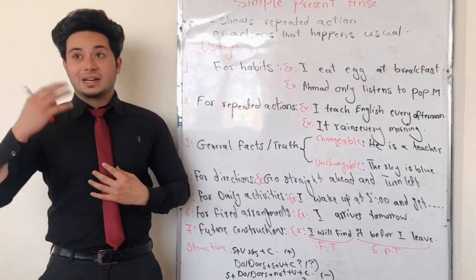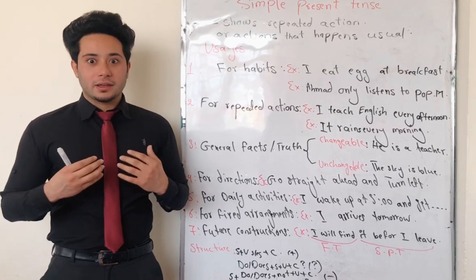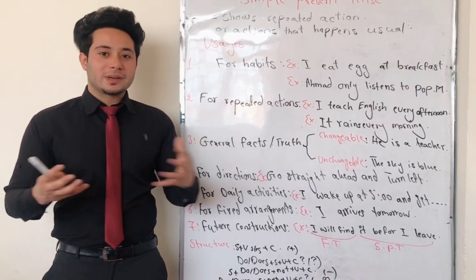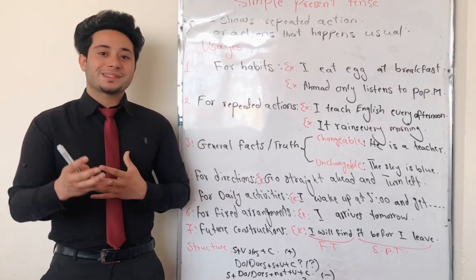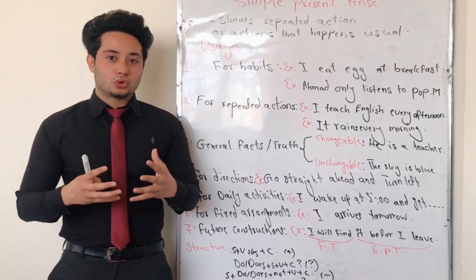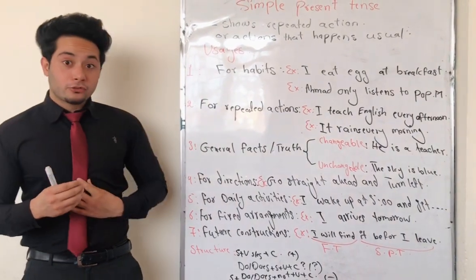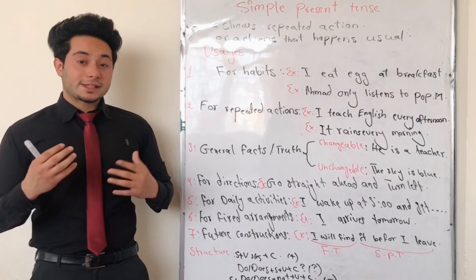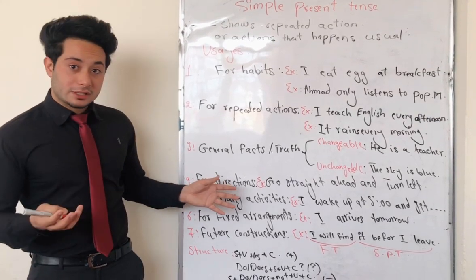Or also we can say the sky is blue. I'm a boy. It is completely a general truth. We cannot change our gender. So we can say it is an unchangeable general truth or fact. Let's talk about the fourth usage of simple present tense. Where else can we use simple present tense?